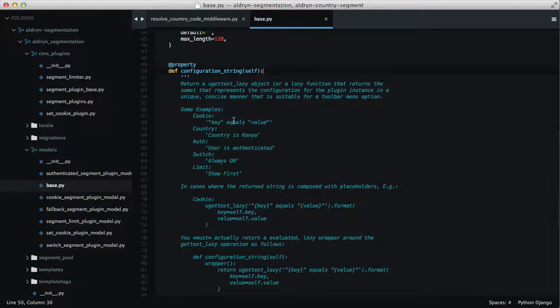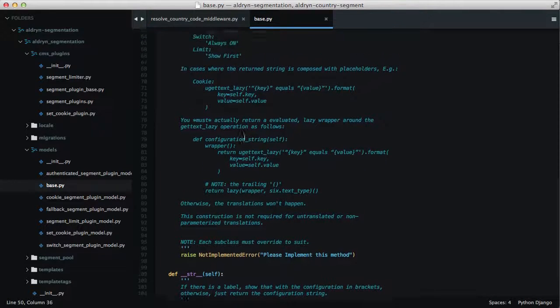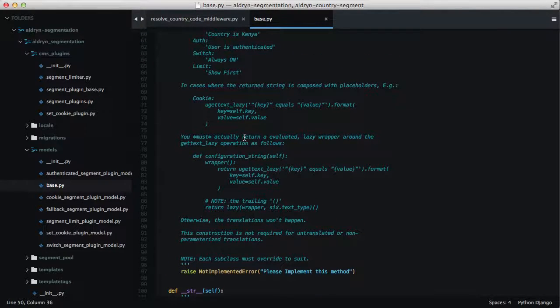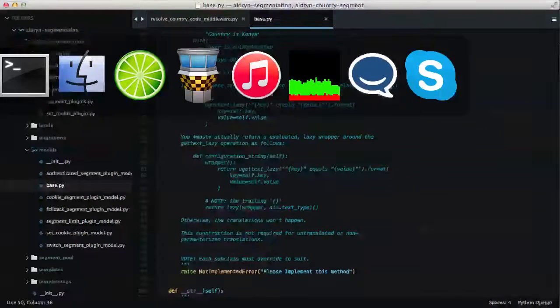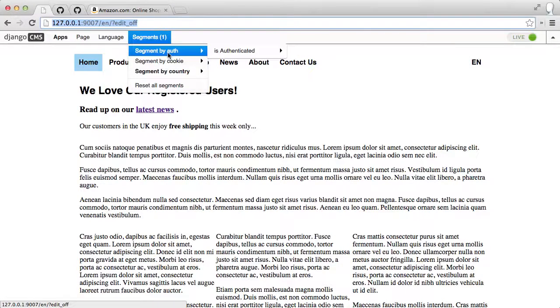It's kind of like just implementing a double underscore str double underscore or Unicode, but we have to be a little bit smarter about it, and that is because the use of this configuration string, it needs to be stored in the segment pool in an untranslated state, right? So that you could have two different operators operating on this at the exact same time.